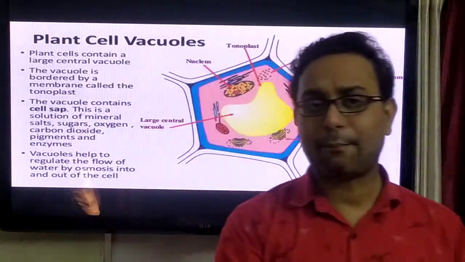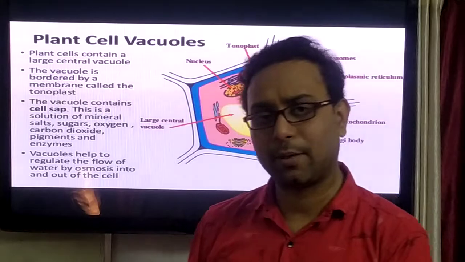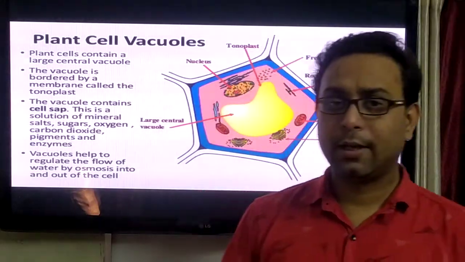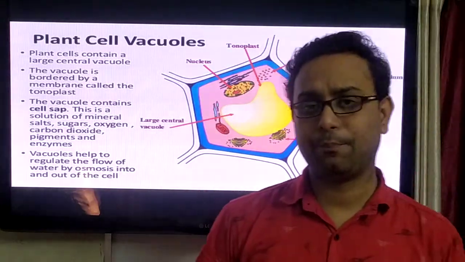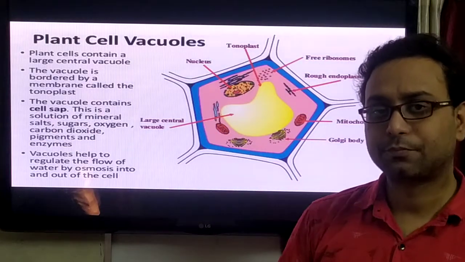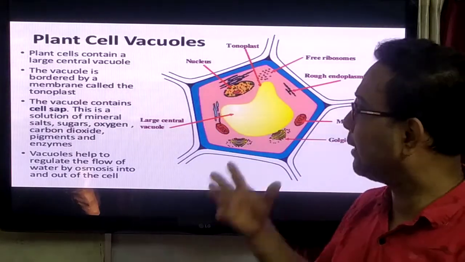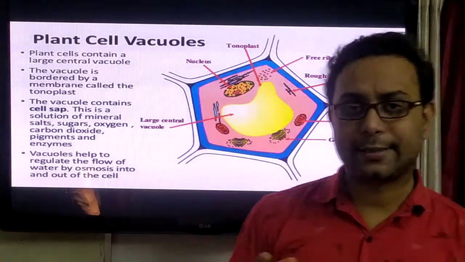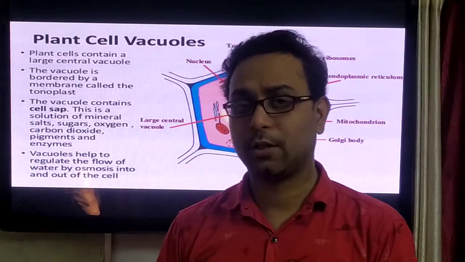So today we discussed the structure of the plasma membrane, cell wall, endoplasmic reticulum, Golgi bodies, right? And also lysosomes and the vacuole, and discussed their functions.